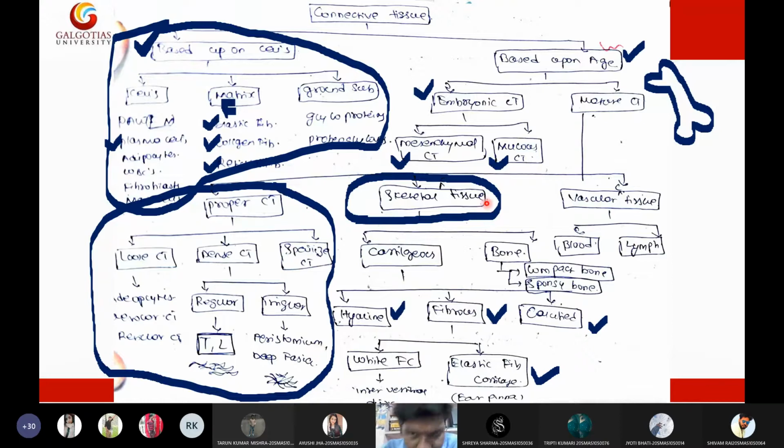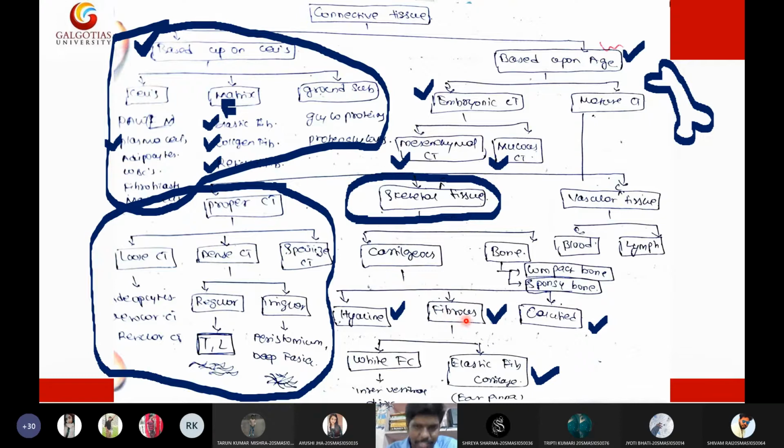Then coming to the skeletal connective tissue, here we have bones and cartilage. Bones are of two types: compact bones and spongy bones. Cartilage is like a soft bone, a semi-solid bone, called cartilaginous bone. These cartilaginous bones are of three forms in our body: hyaline cartilage, fibrous cartilage, and calcified cartilage.